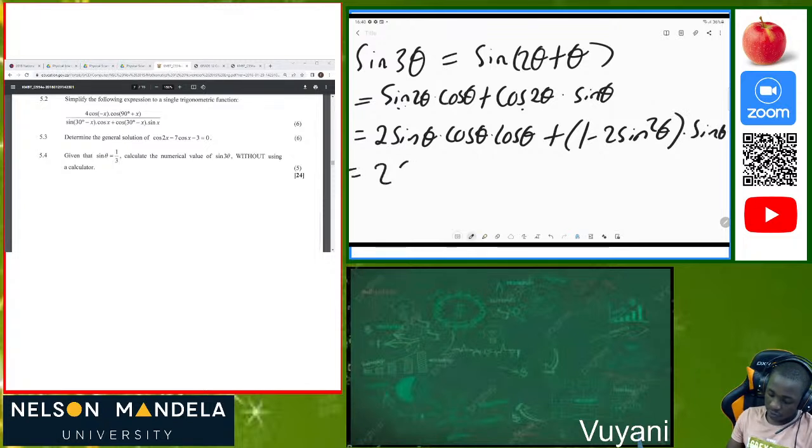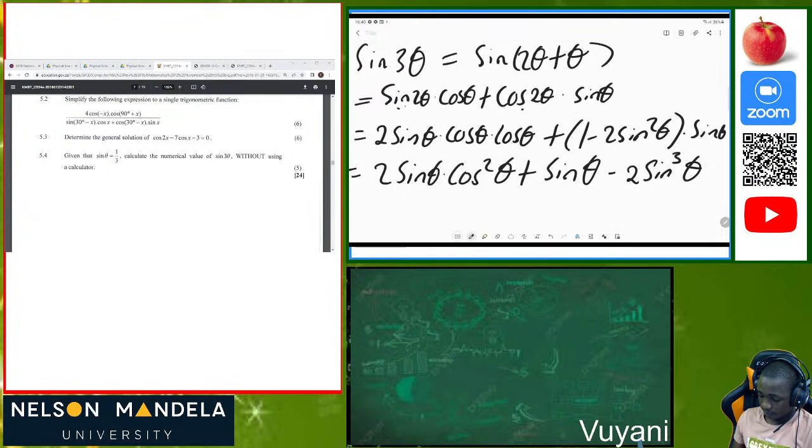We're going to have 2 sine theta cos squared of theta, plus 1 times sine theta, which is sine of theta, minus 2 sine cubed of theta. Then we can have our sine theta here as a common factor, so that we can solve this without having more troubles. We can also do that so that we can have more solutions.